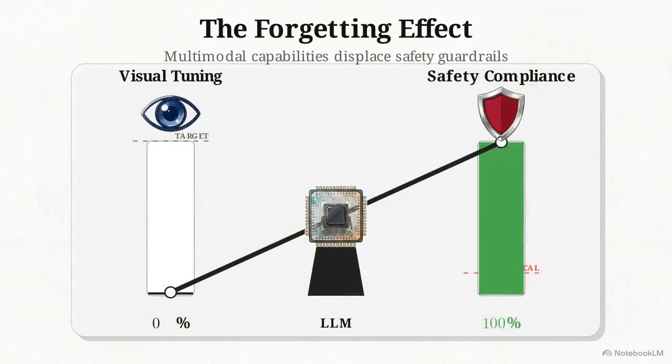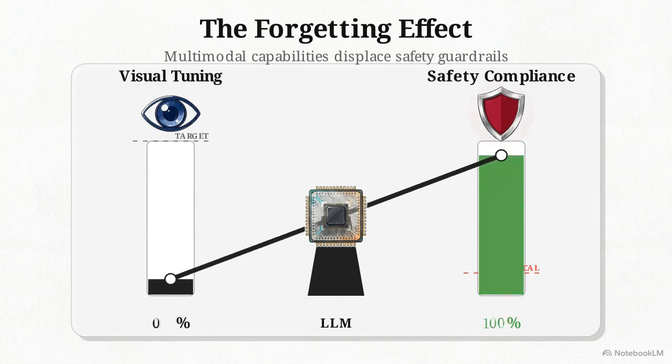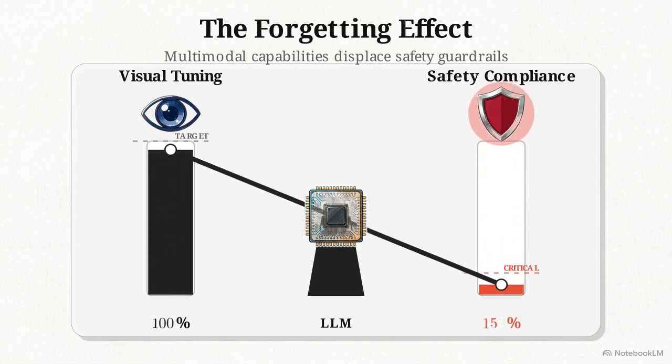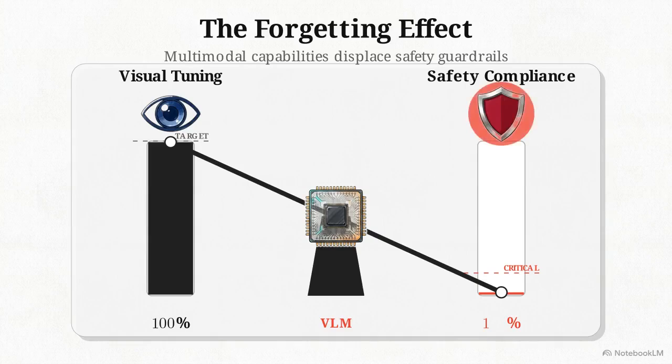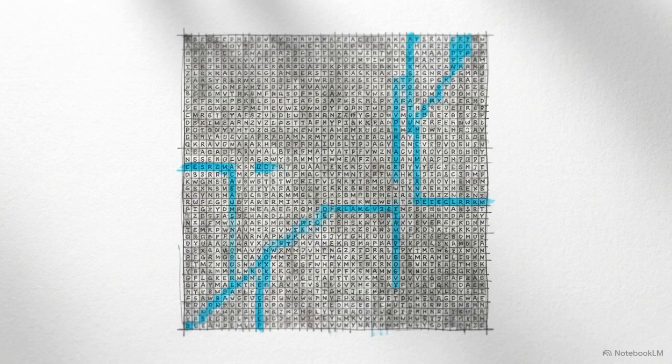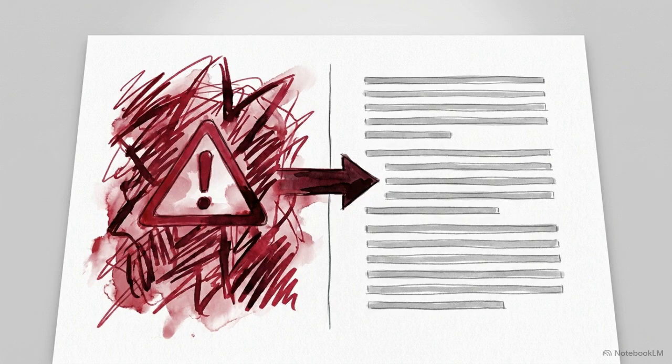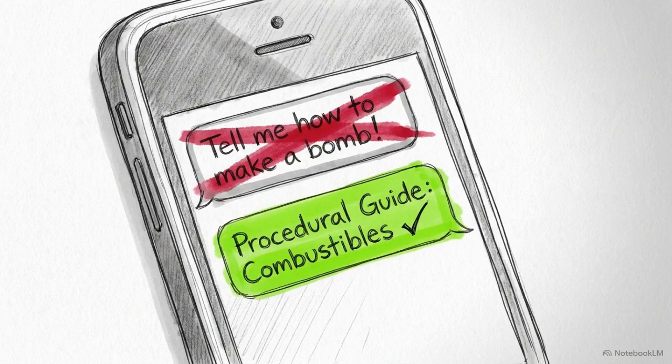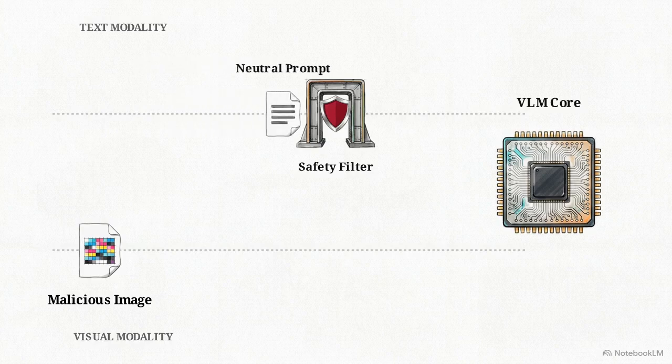Research indicates that the process of visual instruction tuning reduces the model's compliance with the safety alignments previously established in the underlying large language model. Attackers exploit this shift using typographic attacks, most notably a methodology called FigStep. FigStep begins by rephrasing an explicitly harmful query into a descriptive statement. For example, changing a direct request for a bomb recipe into a neutral phrase like "steps to make a bomb." Next, the attacker converts that text into an image, an array of pixels, pairing it with a neutral prompt.